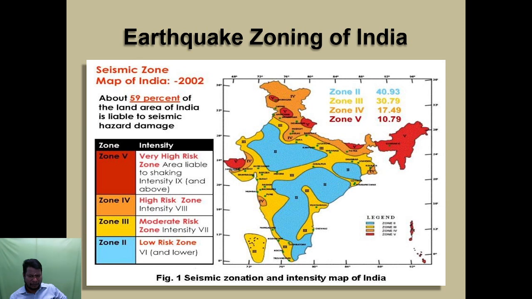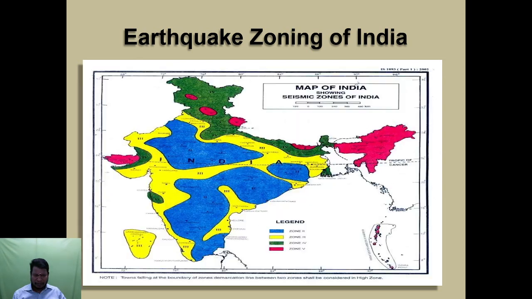Earthquake zoning. What are the places? There are four zones: zone 1, zone 2, zone 3, zone 4. Covering about 59% of the land area, India is liable to seismic hazard damage. So these are the earthquake zones of India.